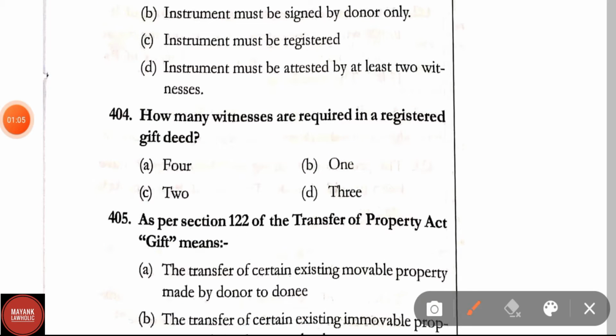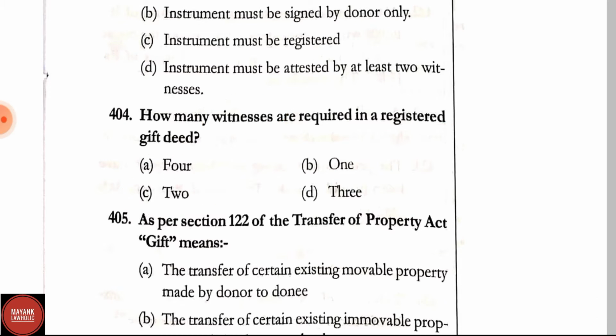Question number 404. How many witnesses are required in a registered gift deed? The correct answer is option C, that is 2.